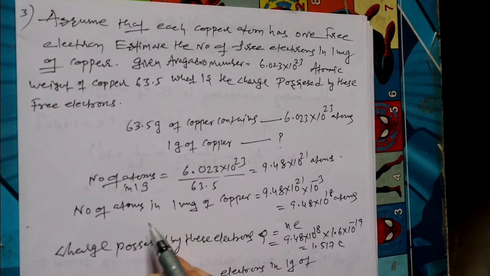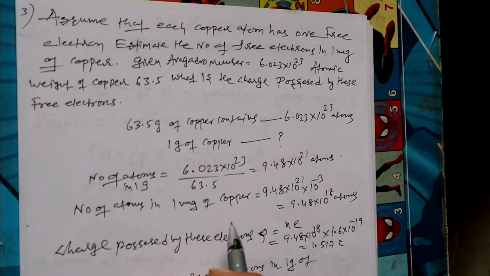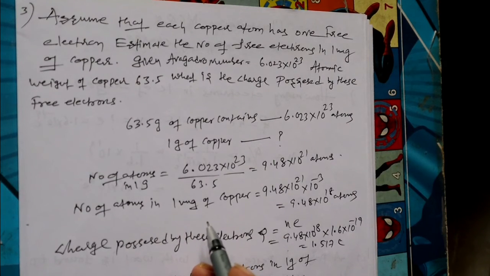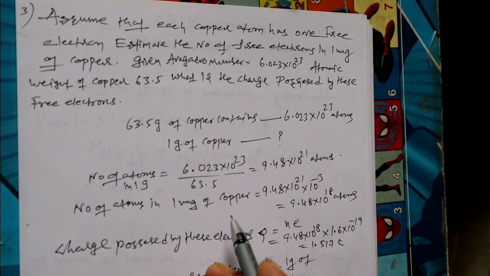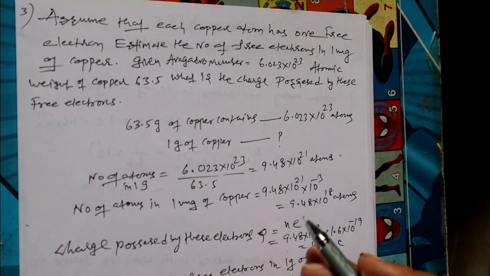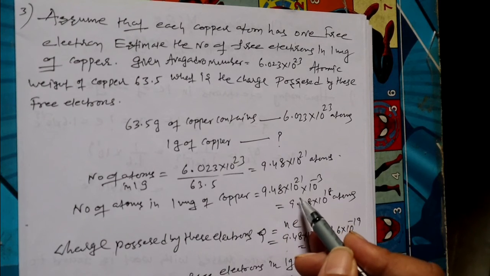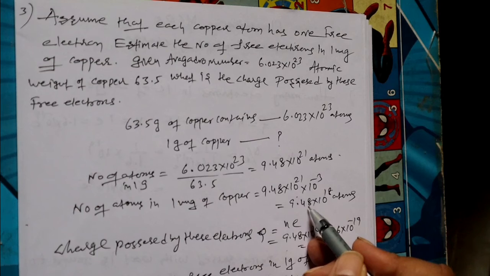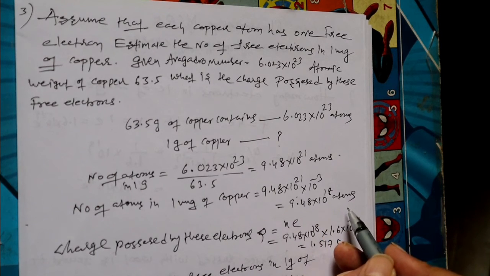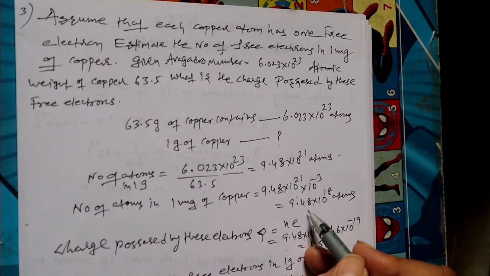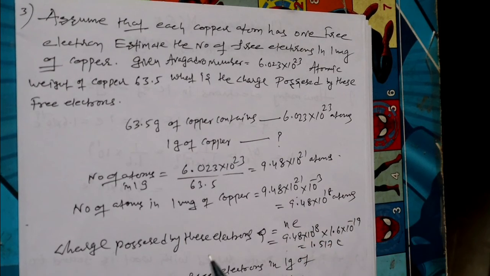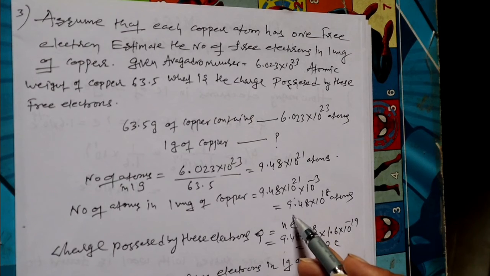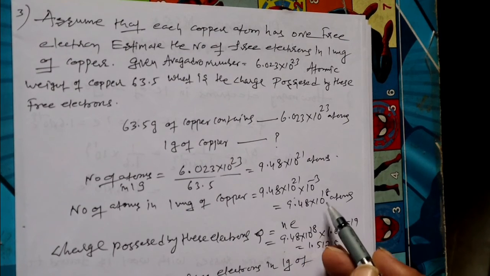Now we want to find the number of atoms in 1 milligram of copper. We know that 1 milligram is equal to 10 to the power of minus 3 grams. So 9.48 times 10 to the power of 21 times 10 to the power of minus 3 gives 9.48 times 10 to the power of 18 atoms. Each atom has 1 electron, so the number of electrons also has the same value, 9.48 times 10 to the power of 18.